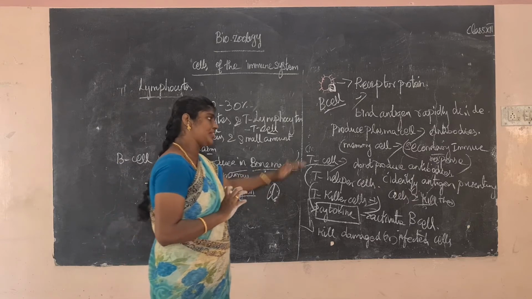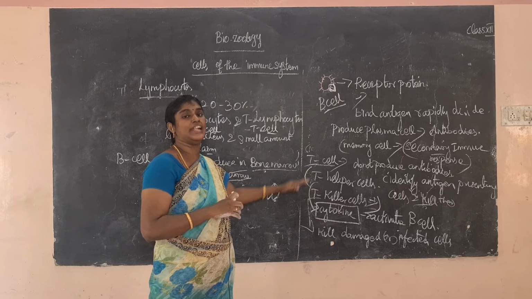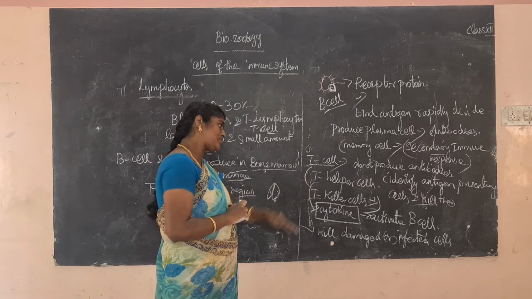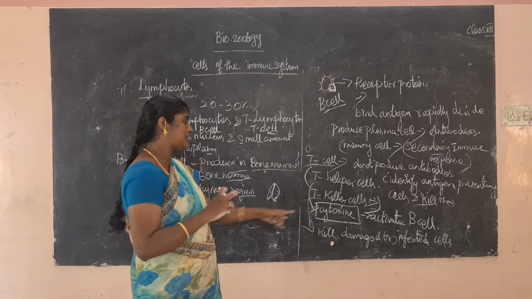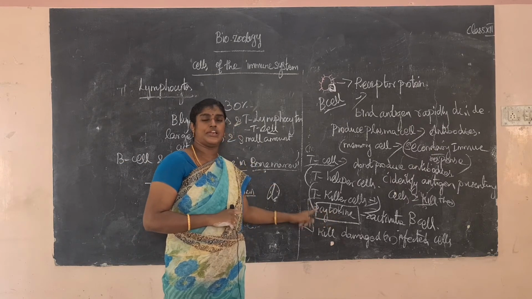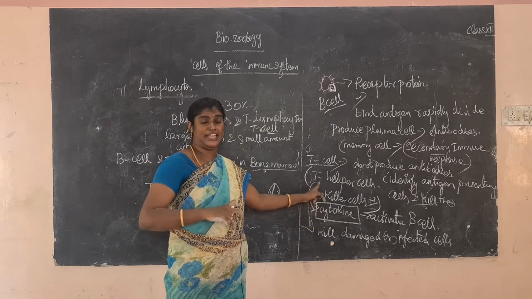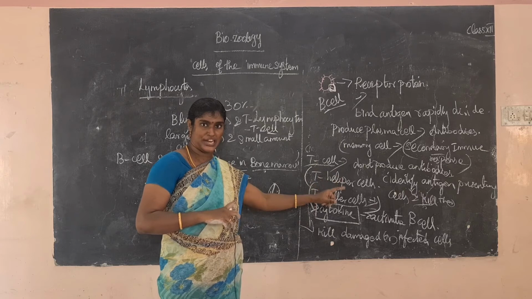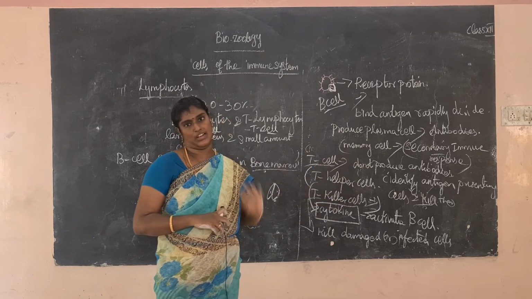Okay, so இது என்ன செய்யும்னா antigen presenting cell கண்டுபிடிச்சு கொல்லும் with the help of T helper cell and T killer cell. What is the T helper cell? The T helper cell produce some chemical substance that is called cytokine. So what is the use of the cytokine? The cytokines activate the B cell.